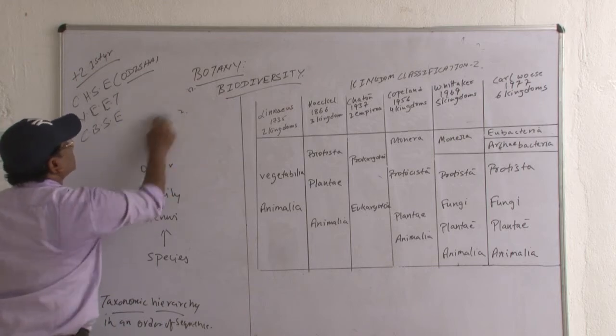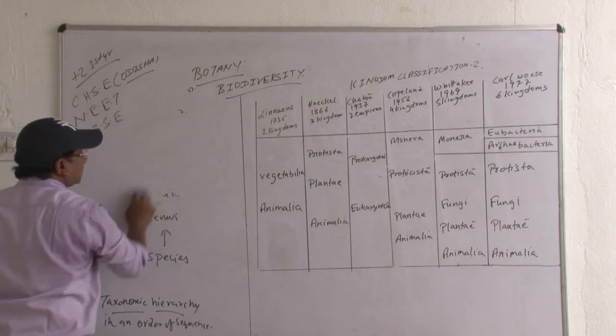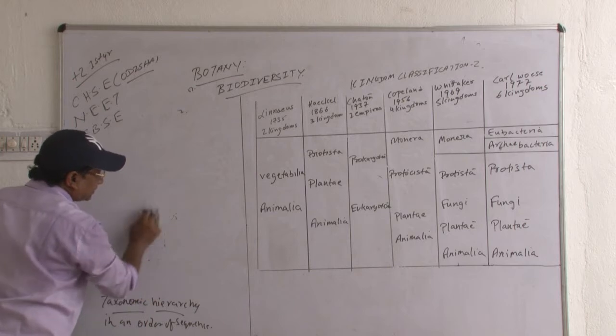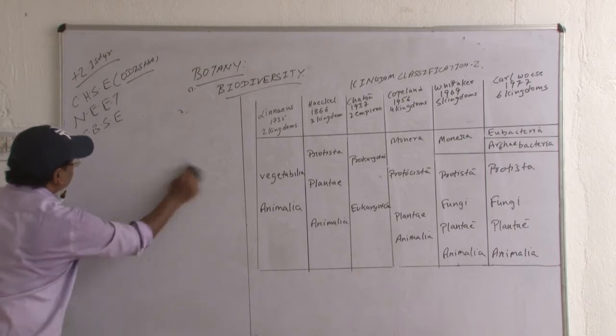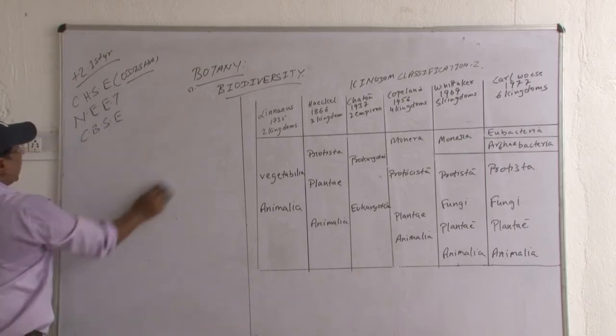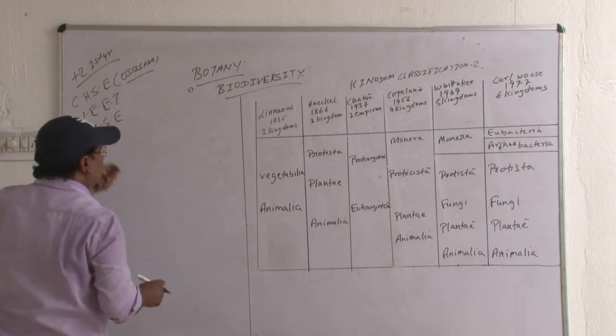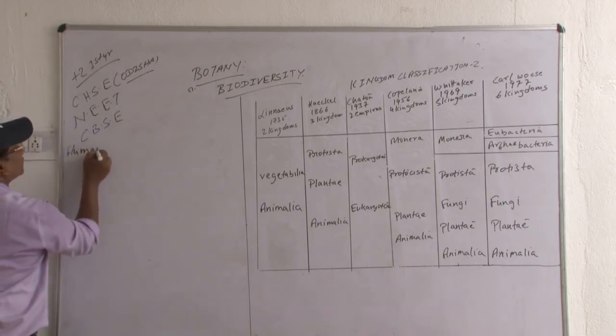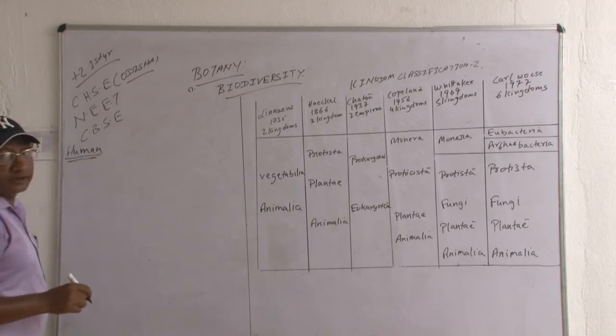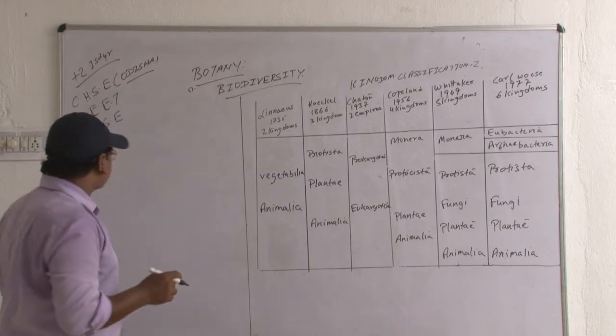Now I am giving some examples related to the hierarchy. First, the arrangement. Suppose human. As we know, the scientific name of human is Homo sapiens.